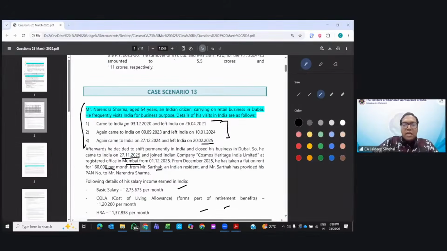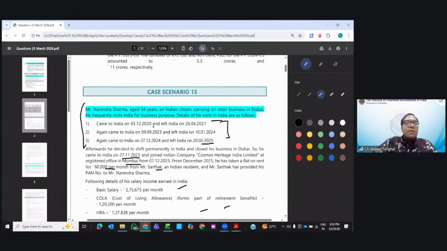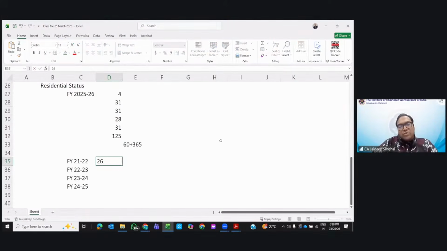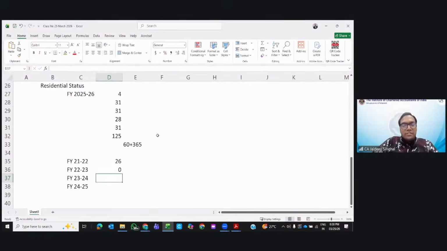Very simple. Let's see. We need to see financial year 21-22. So he left India on 26th April 2021. So he was there from 1st of April till 26th of April. How many days? 26 days he was there. Then he left India. Then 22-23, he didn't come in 22 and he was not there till March 23. So here it was 0 days.